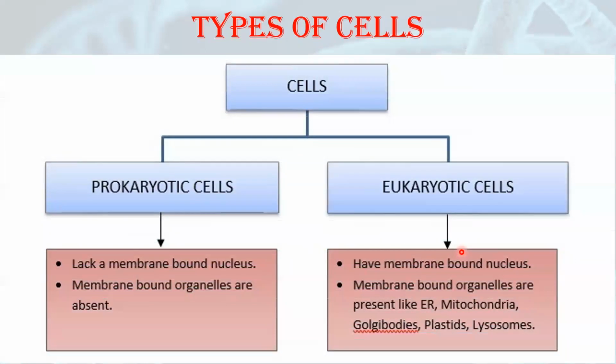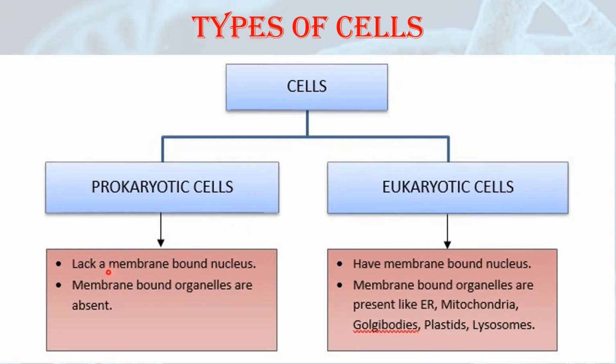Now there are two main types of cells in living organisms, that is prokaryotic cells and eukaryotic cells. Organisms having prokaryotic cells are considered prokaryotic organisms, and the organisms having eukaryotic cells are considered eukaryotic organisms. Now what is this prokaryotic and eukaryotic? Pro means primitive, karyo means nucleus. So the cells which have a primitive nucleus or not well defined or well developed nucleus are called prokaryotic cells. And the cells which have a well defined nucleus, eu means true, karyo means nucleus, are called eukaryotic cells.